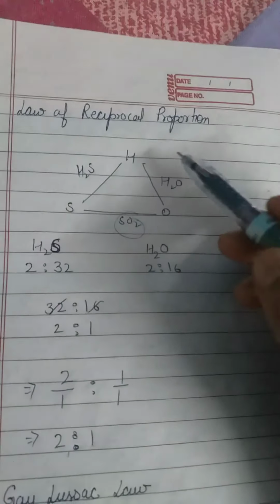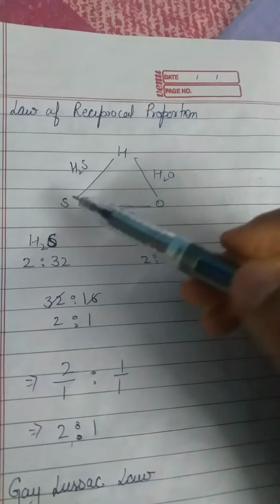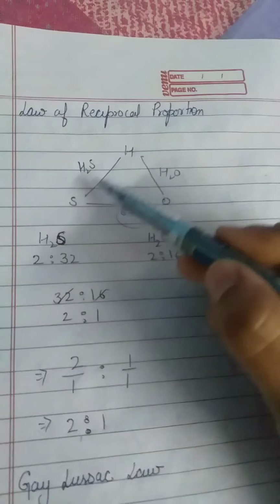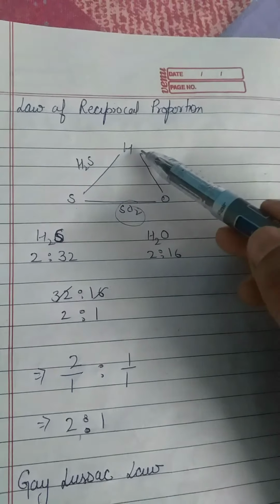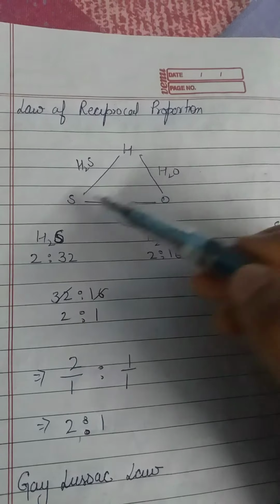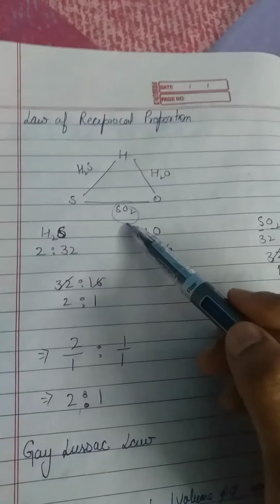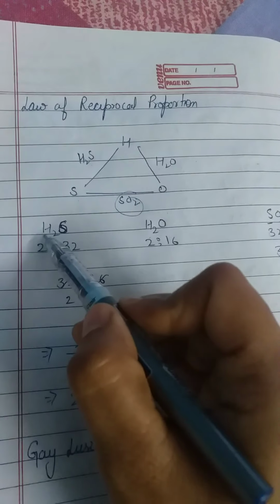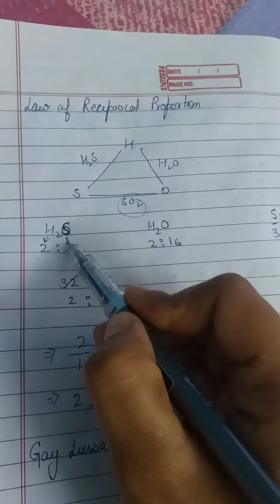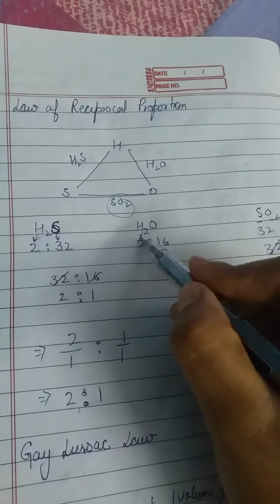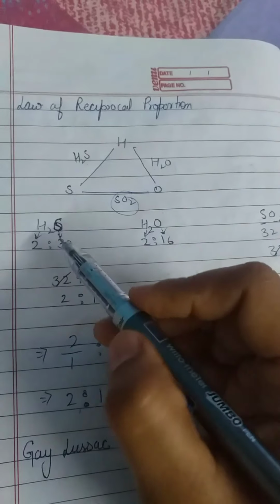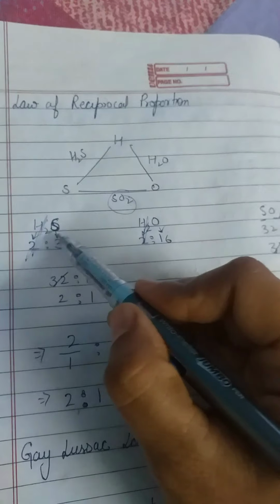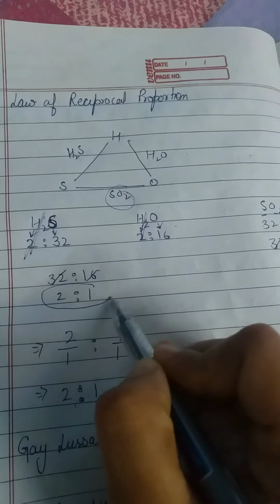After that we have the law of reciprocal proportion. According to the law of reciprocal proportion, we have three elements: sulfur, hydrogen and oxygen. Sulfur and hydrogen can form hydrogen sulfide. Hydrogen and oxygen can form water, and sulfur and oxygen can form sulfur dioxide. First we will take these two, hydrogen sulfide and water. Here the mass of hydrogen is 2 and the mass of sulfur is 32. Here the mass of hydrogen is 2 and the mass of oxygen is 60. We are going to fix this mass. If you take their ratio, sulfur and oxygen, it comes out to be 2:1.